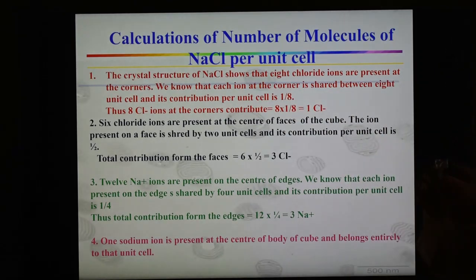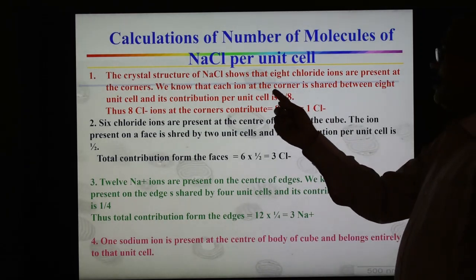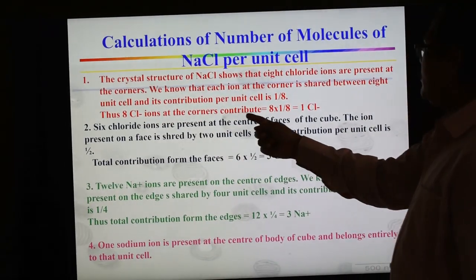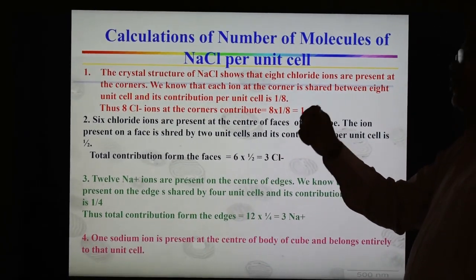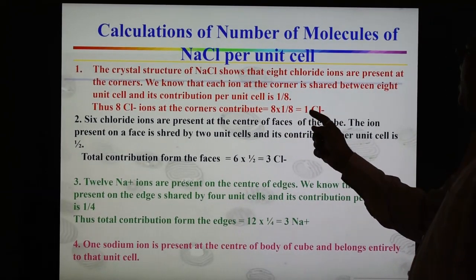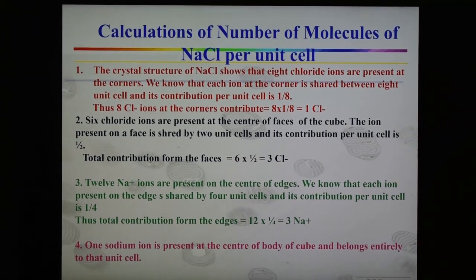Total contribution from the corners is 8 into 1/8 equal to 1 chloride ion. So this is the total contribution of chloride ion from the corners.